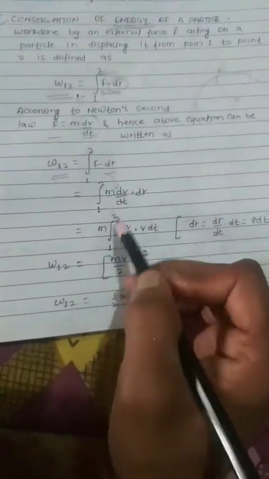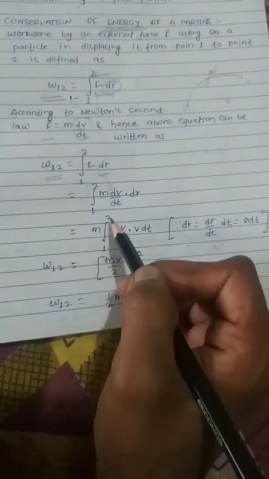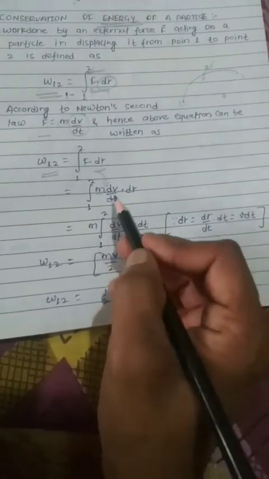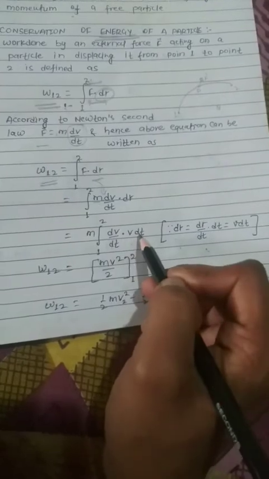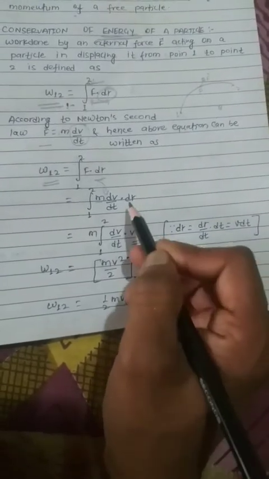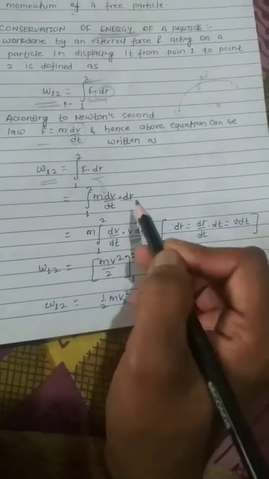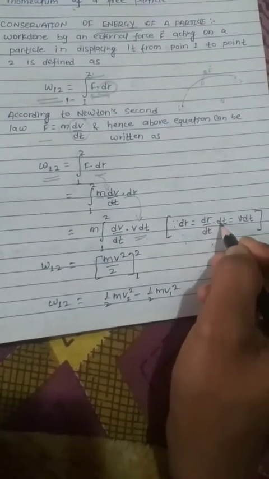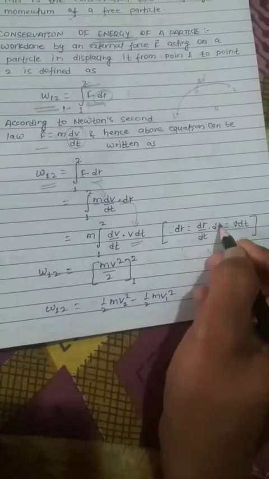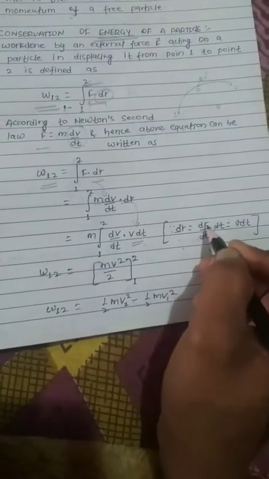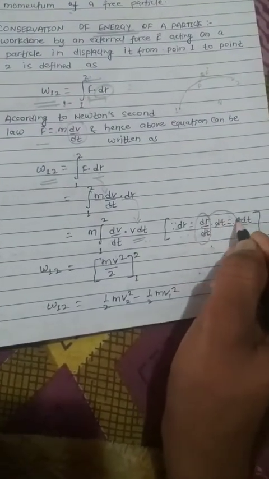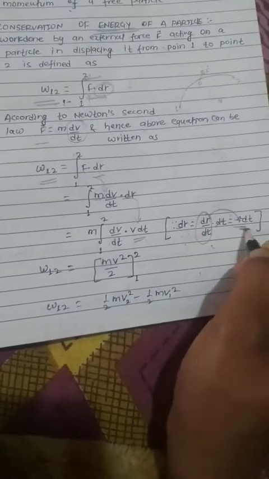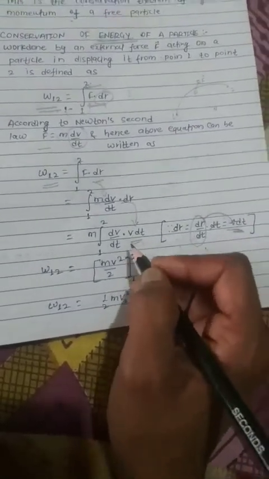Again, m is constant, so we keep it out of the integral from 1 to 2 of dv by dt dot v dt. Why have we brought in dr as v dt? Because dr equals dr by dt into dt. This dt will cancel with dt, and dr by dt we can write as v also, so dr can be replaced with v dt. We have done the same here.